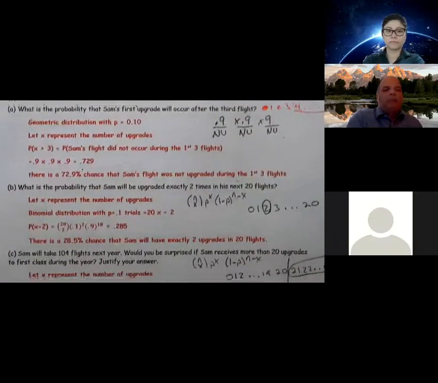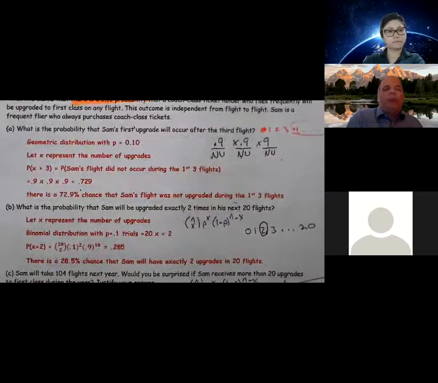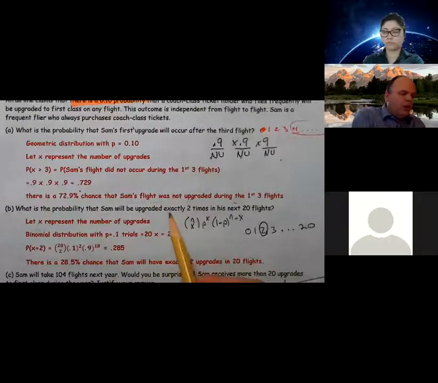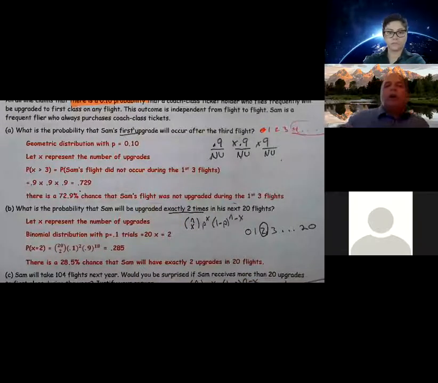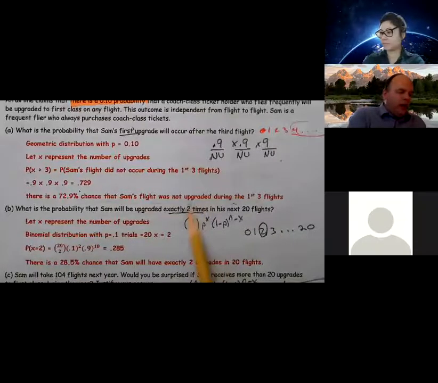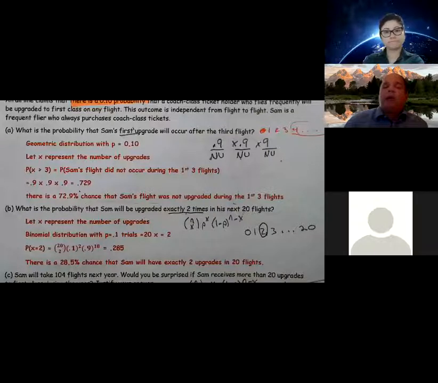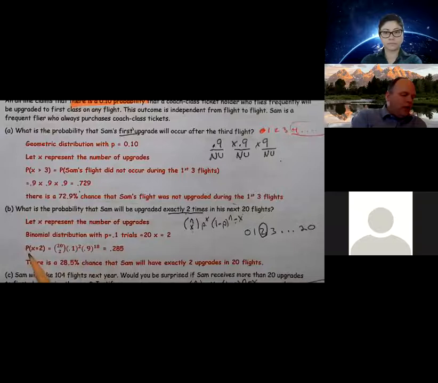The next one. What's the probability that Sam will be upgraded exactly 2 times? In this case, we don't have the keyword first. First kind of suggests a geometric. Exactly 2 means, wait a second, we have a fixed number of successes and a fixed number of trials, and a fixed probability. That means I'm working with a binomial. So I should write the formula, which is on the formula chart, and plug in. I want x equal to 2, where x represents the number of upgrades.